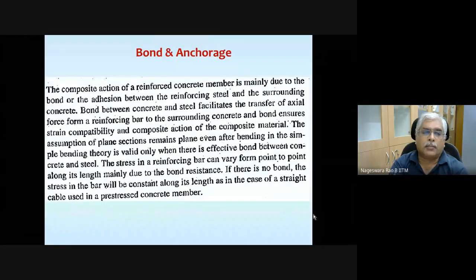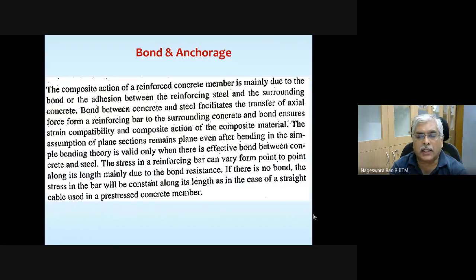So let's go through some theory before we look at the equations and the derivations based on which you obtain those equations.